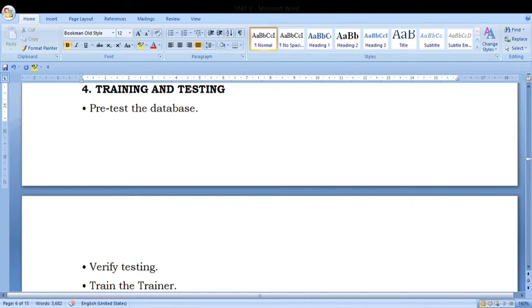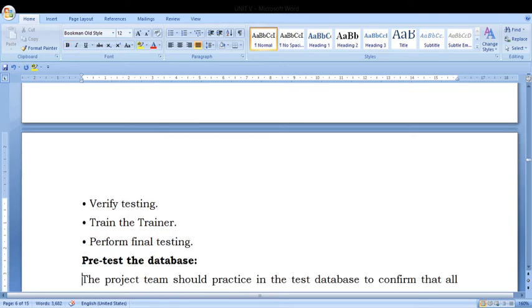Next step, fourth step, training and testing. Okay, up to this we have completed. Now we are implementing, right? So we have to train and test. Before entering into the software package, we have to train the employees how to operate it. Okay, some database collection, every data, information, facts, everything we are having. First, we have to pre-test the database, verify the testing, train the trainer, perform final testing. These are all the basic things.